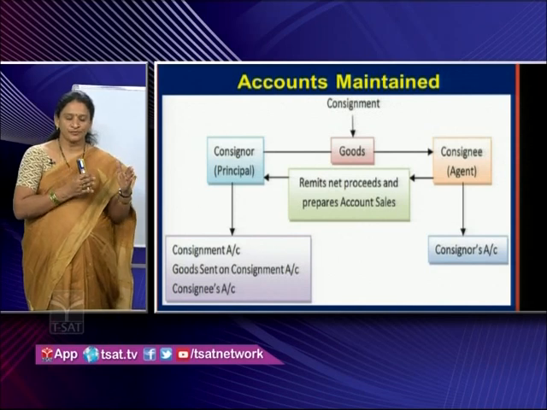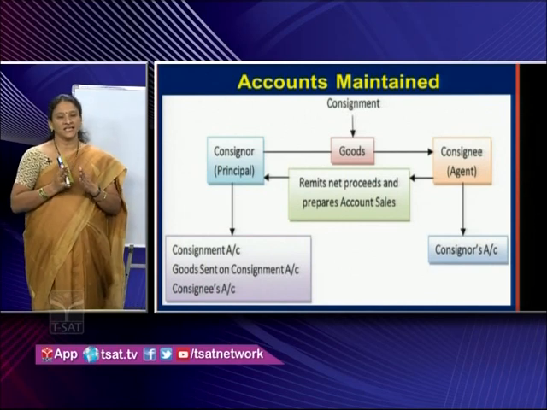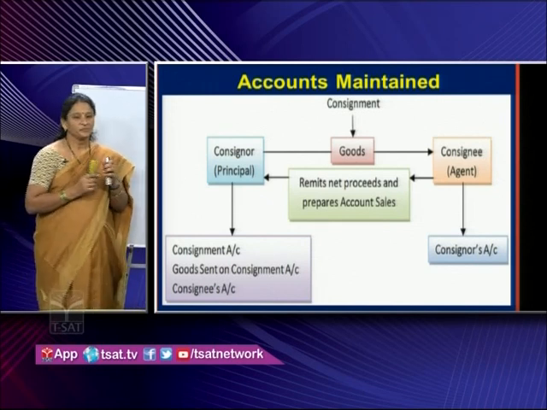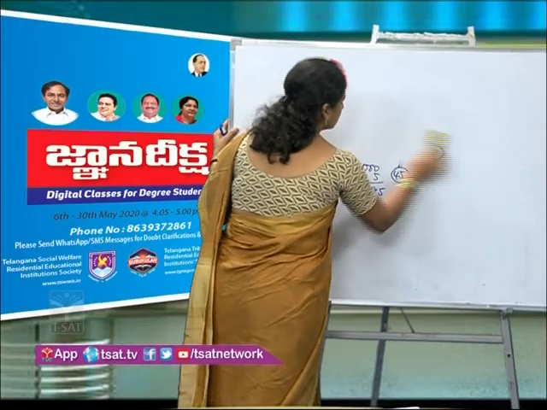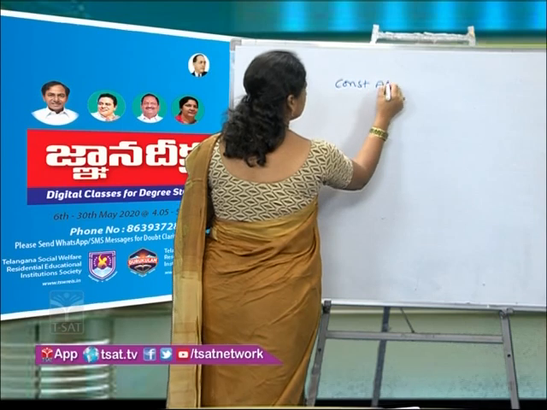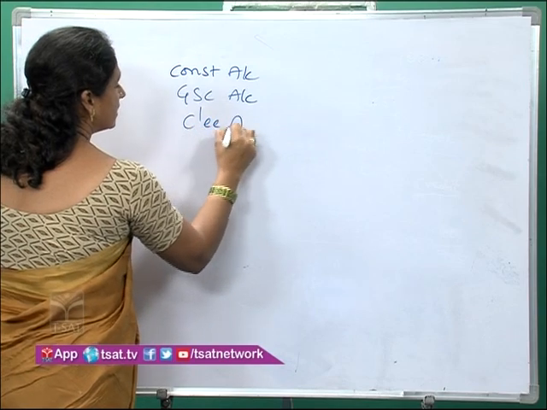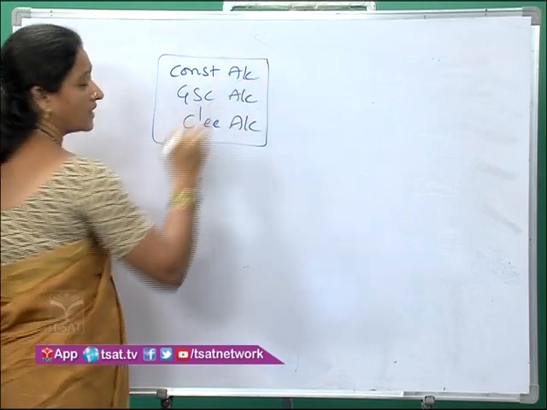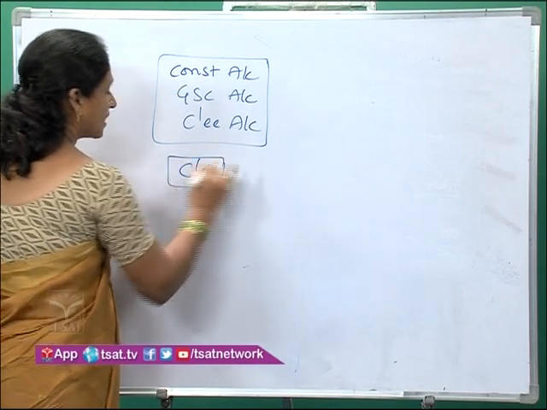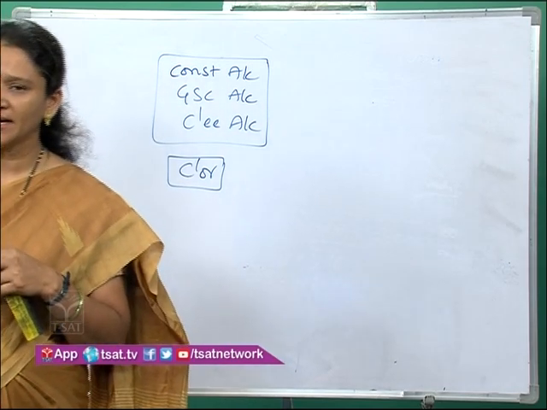The relationship between consignor and consignee will be a principal and agent relationship. Here, what are the accounts that are maintained by the consignor? The accounts maintained by the consignor are consignment account, goods sent on consignment account, and consignee account. These are the three accounts maintained by the consignor, and the consignee maintains only one account, that is the consignor account. So, these are the accounts maintained by consignor and consignee.